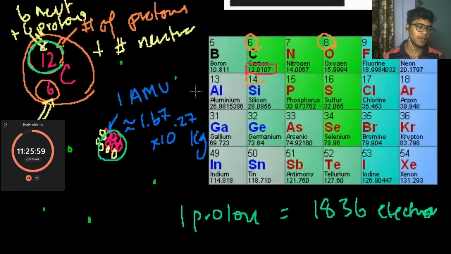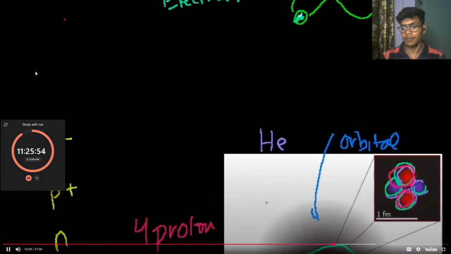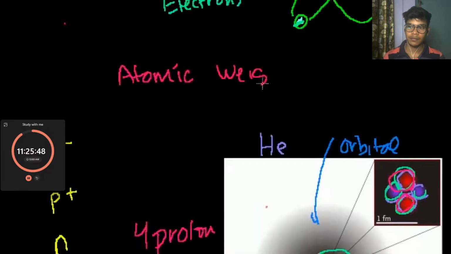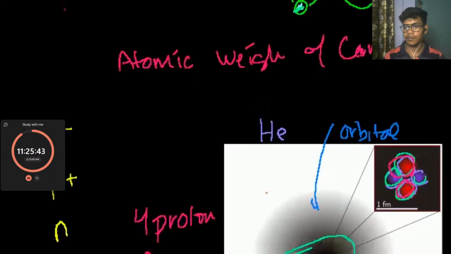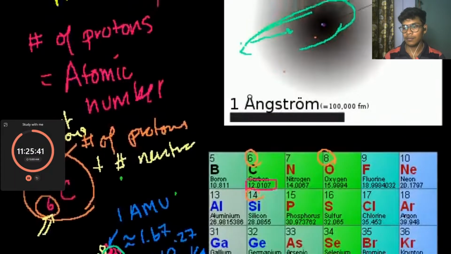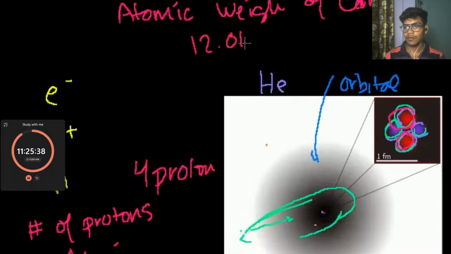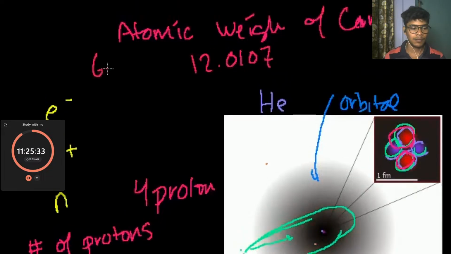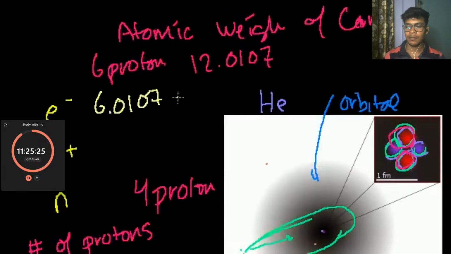They have this 12.0107, which is the atomic mass or atomic weight of carbon. So let me write this right there. Atomic weight of carbon. And the atomic weight of carbon is 12.0107. This value accounts for the natural isotopic abundance of carbon, which includes both carbon-12 and a small amount of carbon-13 found in nature. Now, what does that mean? Does that mean that carbon has 6 protons and then the remaining 6.0107 neutrons, ultimately making up its atomic mass precisely? It has kind of this fraction of a neutron?